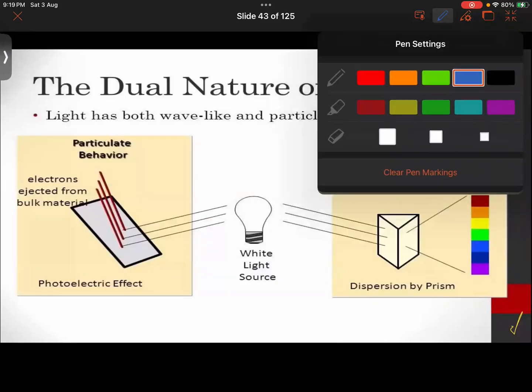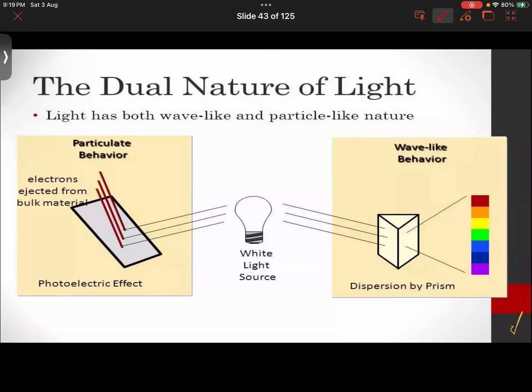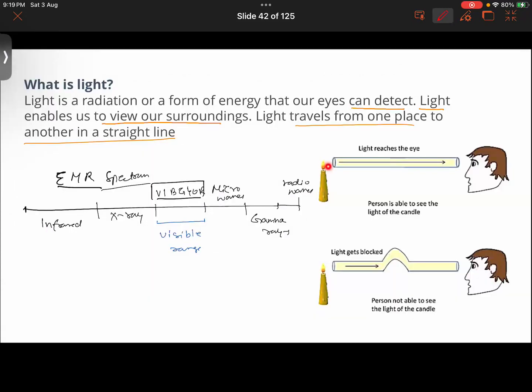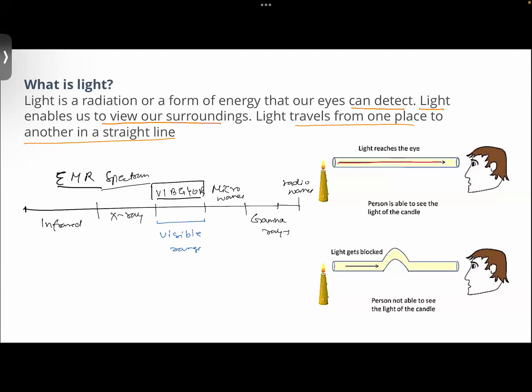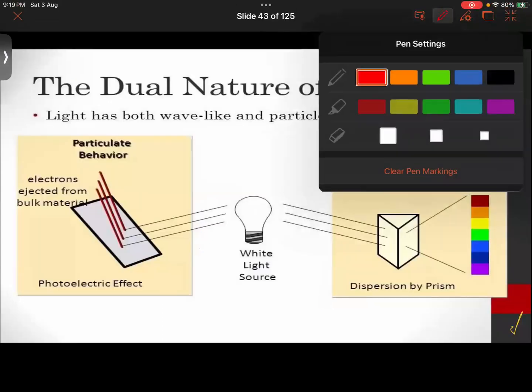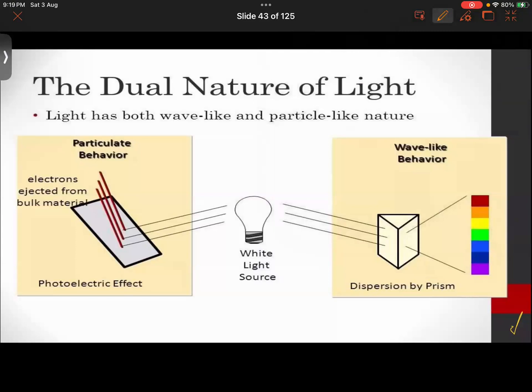Another thing is that light travels in the form of waves, and light is made up of some particles also. Getting it? Light has two kinds of nature. The light from this candle is traveling to our eye in the form of waves like this. Furthermore, light is said to have a particle nature also, like it is said that it is made of